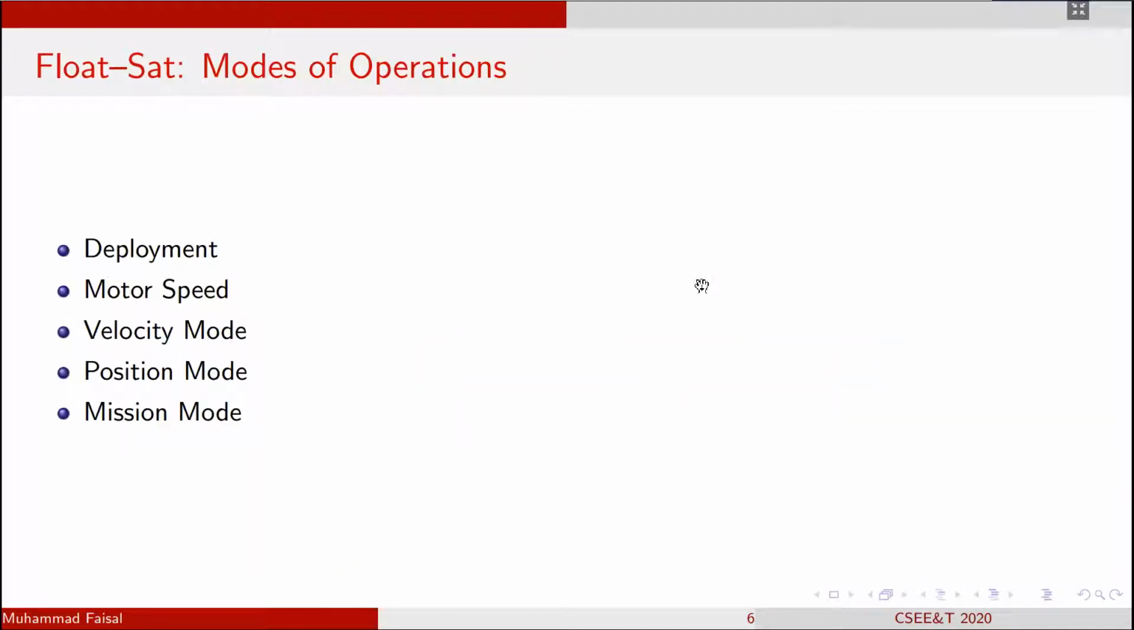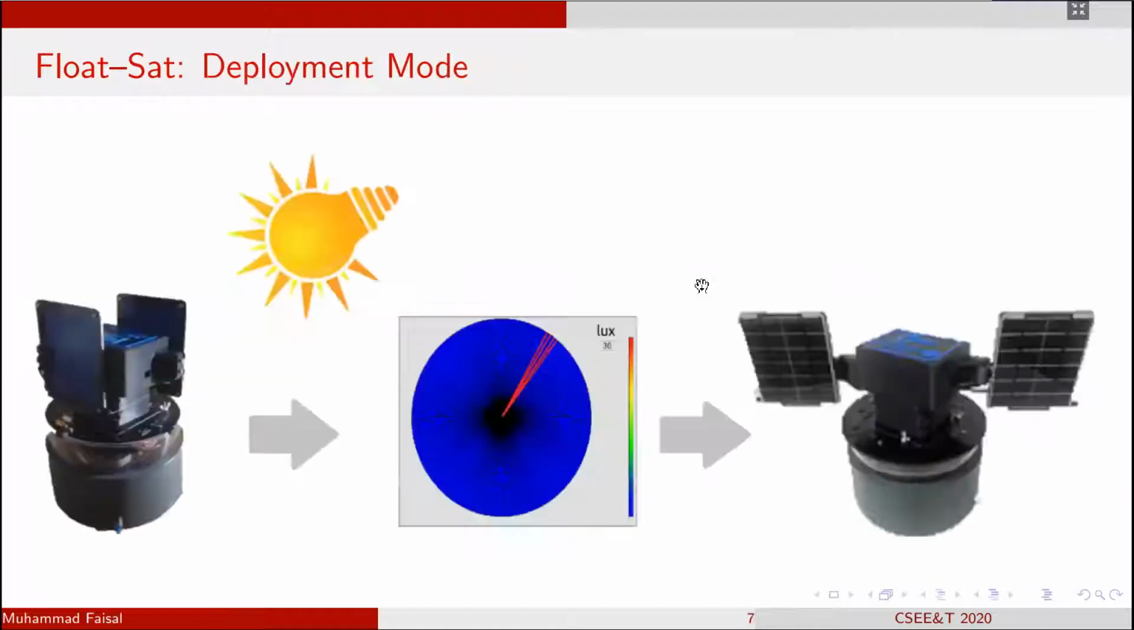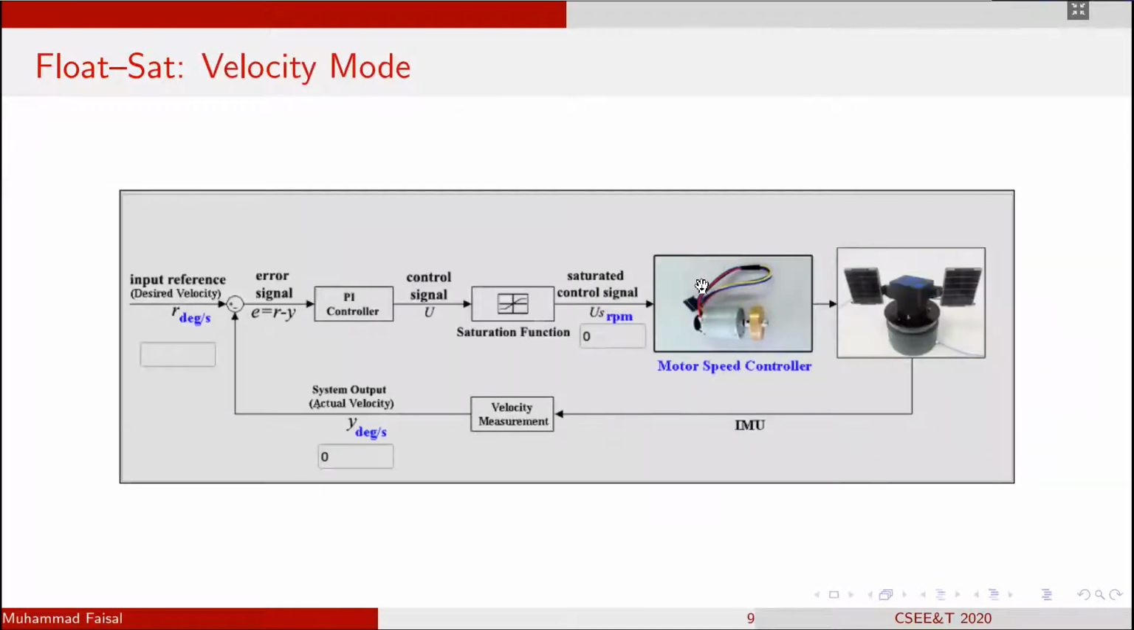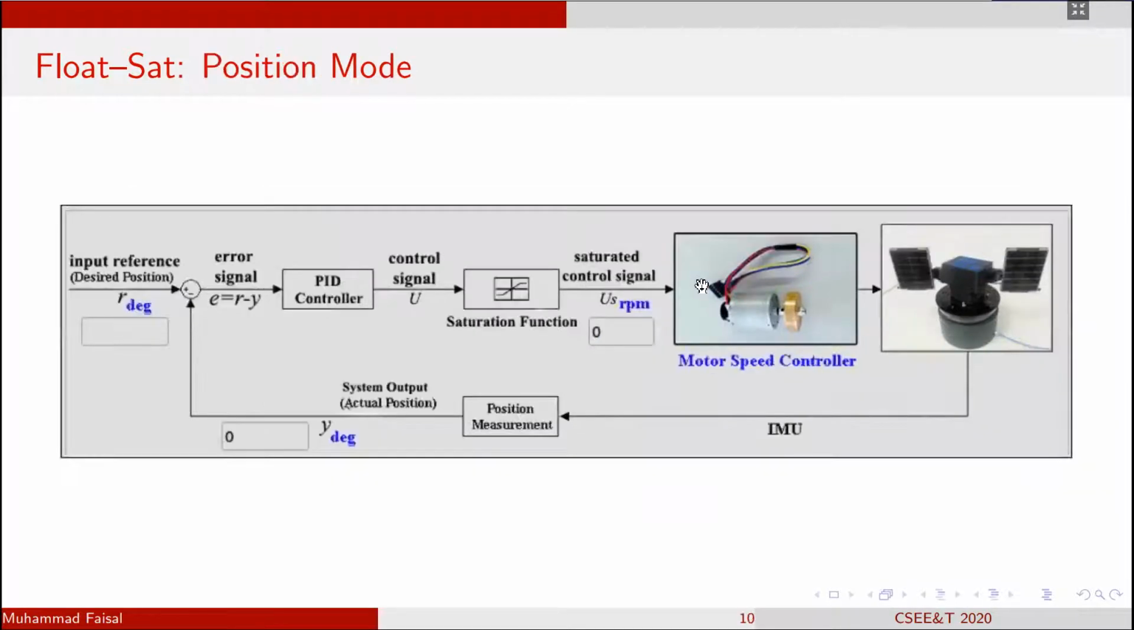Like any other satellite, there are different modes of operation of the float set, and here we have 5 modes of operation, which start with the deployment, where the solar panels are deployed after scanning the whole surface around the float set for the position of the sun, and then the solar panels are deployed according to the position of the sun. And then we have the motor speed mode, the velocity mode and the position mode, so that the satellite can position itself and also position its solar panel to charge the batteries, configuring its attitude, performing the activities related to the payload of the float set.